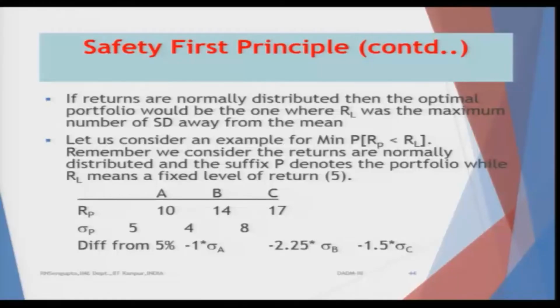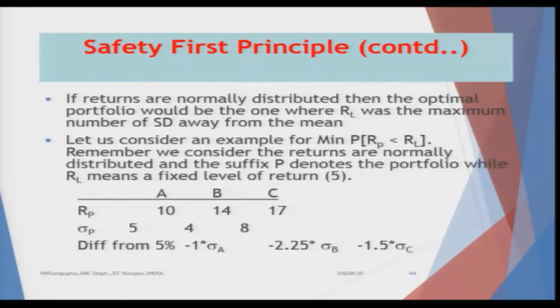So, if returns are normally distributed, in this continuation, then the optimum portfolio would be one where RL is the maximum number of standard deviations away from the mean. That means how far it is from the left or the right, and the concept of left or right would be relative, considering that you are trying to draw the loss distribution or the profit distribution. I will come to that later on.